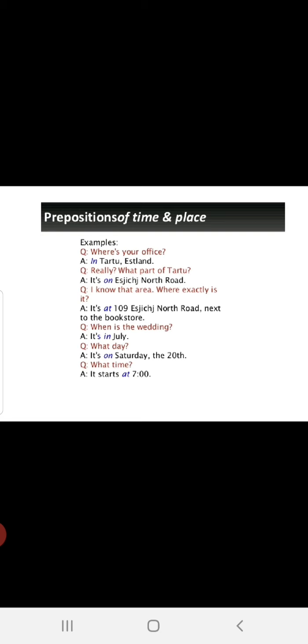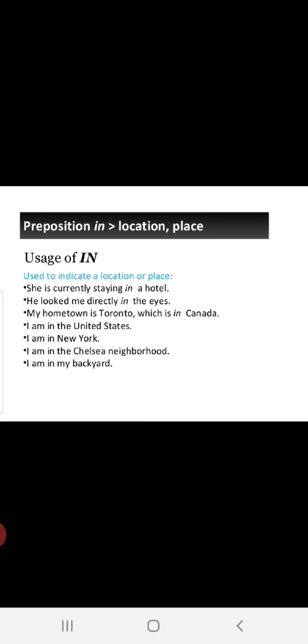Preposition of time and place. Where is your office? In Tartu, Estonia. Really? What part of Tartu? It's on Estate North Road. I know that area. Where exactly is it? It's at... Address is mentioned. Okay. When is the wedding? It's in July. What date? It's on Saturday, the 20th. What time? It starts at 7.